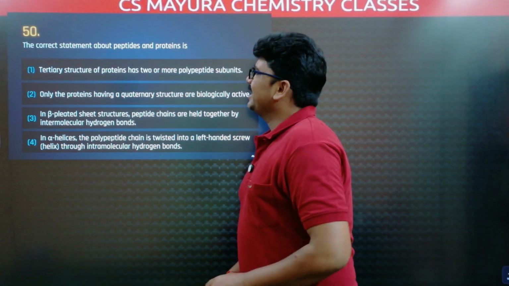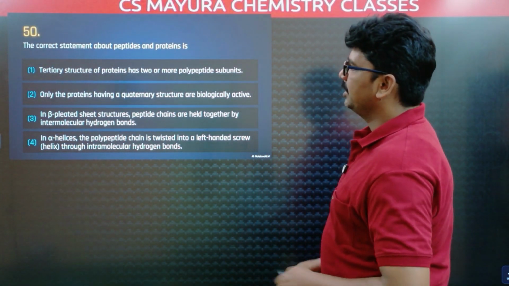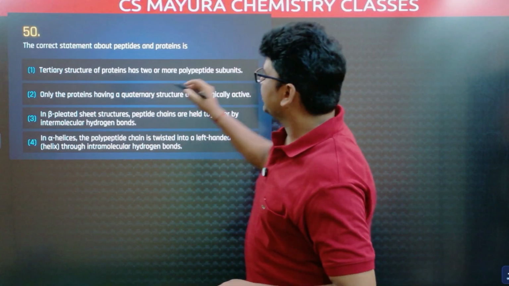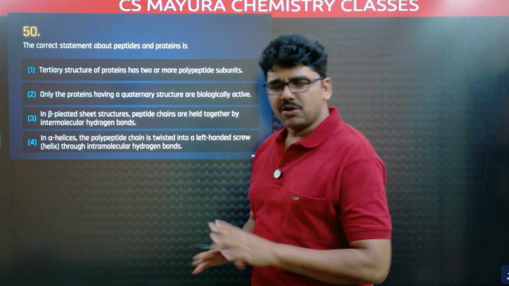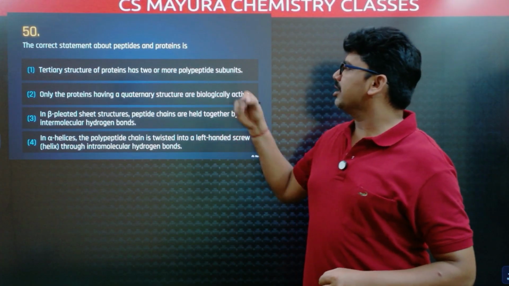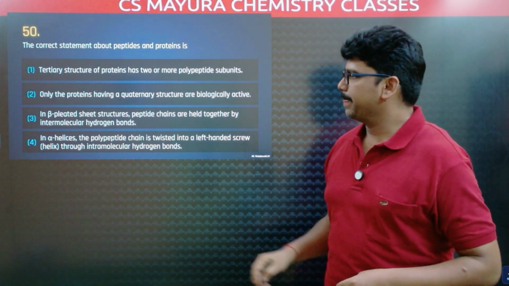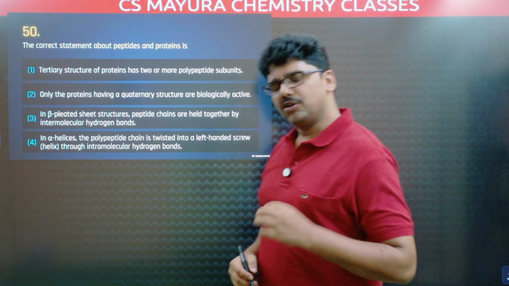The correct statement about peptides and proteins is, tertiary structure of protein has 2 or more polypeptide subunits. No. In quaternary structure, there will be 2 or more polypeptide chains. In tertiary structure, 1 polypeptide chain. Only the proteins having quaternary structure are biologically active. Wrong.